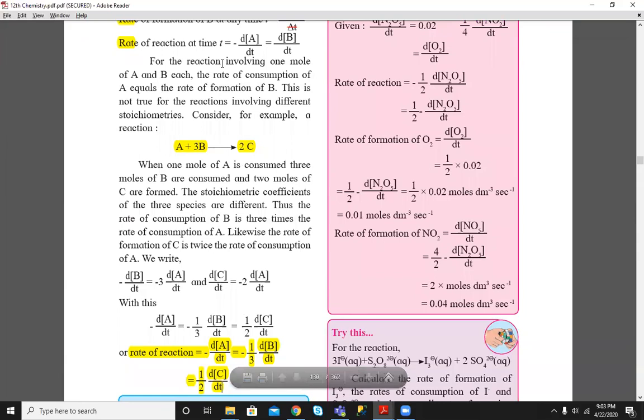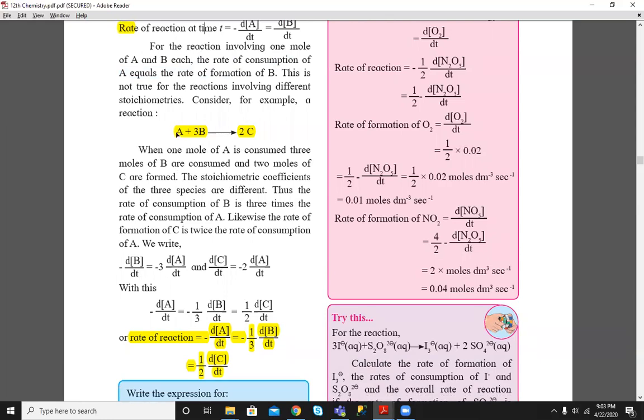So here, the rate of consumption of A is equal to the rate of... this is for the above example. When 1 mole of A is consumed, 3 moles of B are consumed and 2 moles of C form.